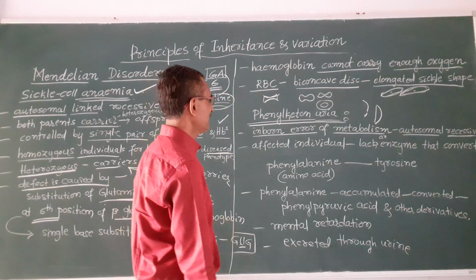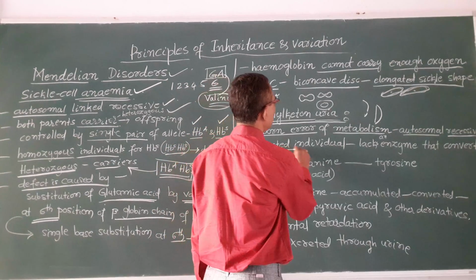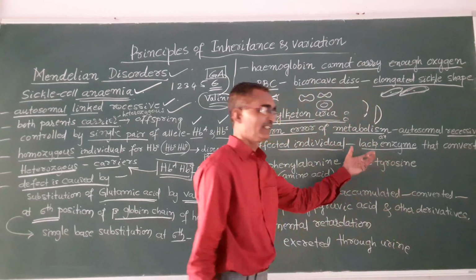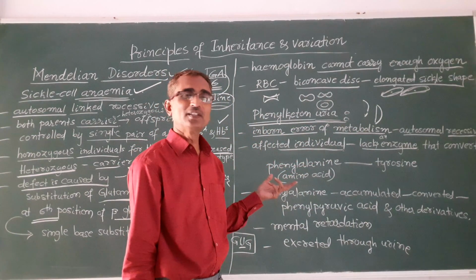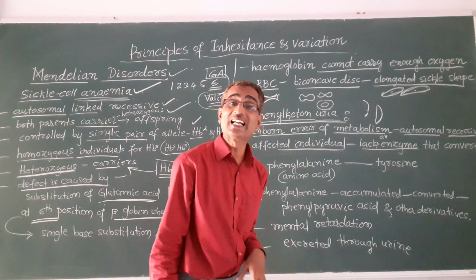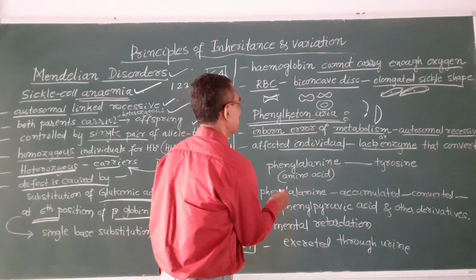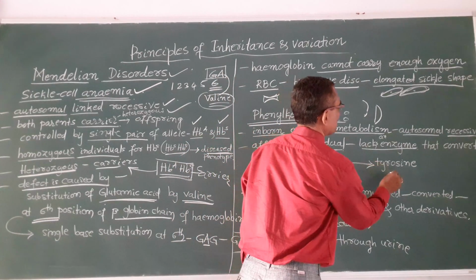And here what happens, the affected individuals lack the enzyme. Here in phenylketonuria, the affected individual lacks the enzyme which is responsible for conversion of phenylalanine into tyrosine.